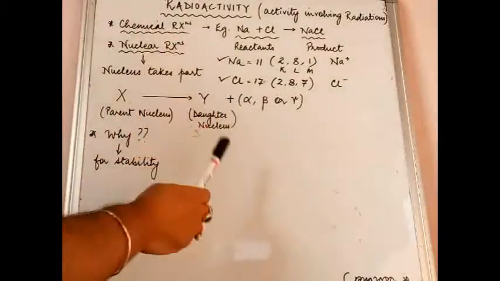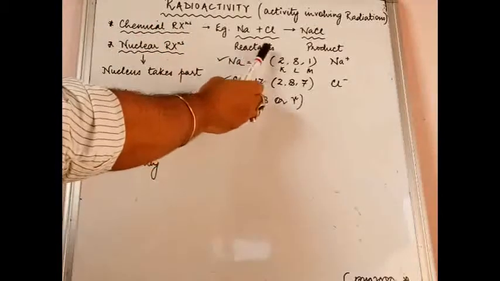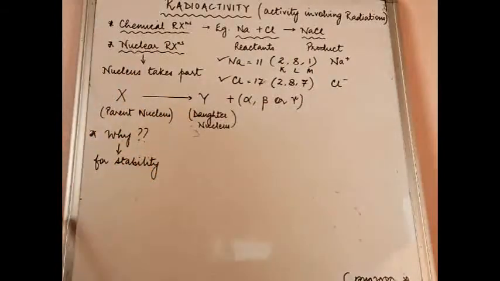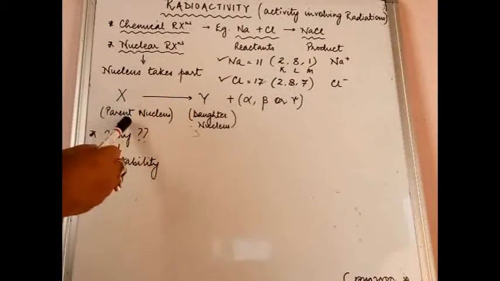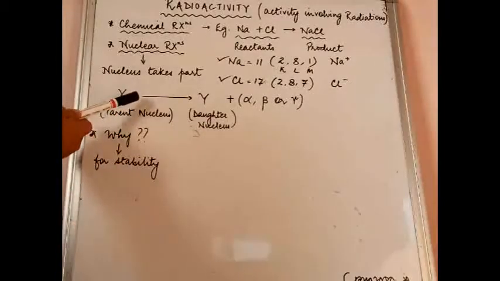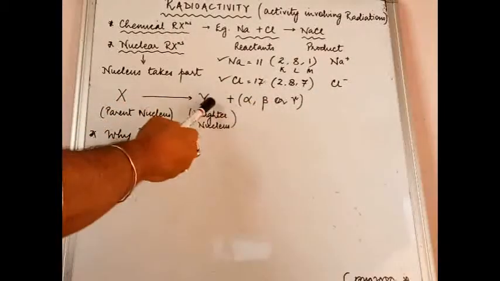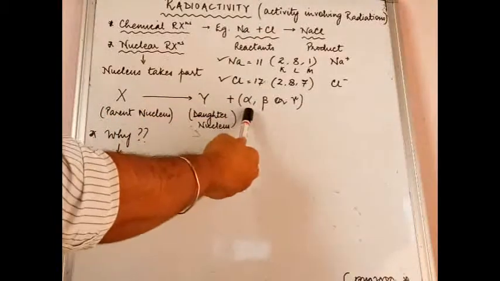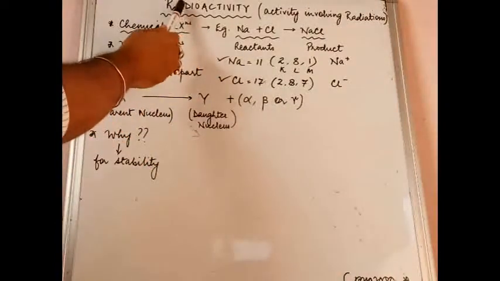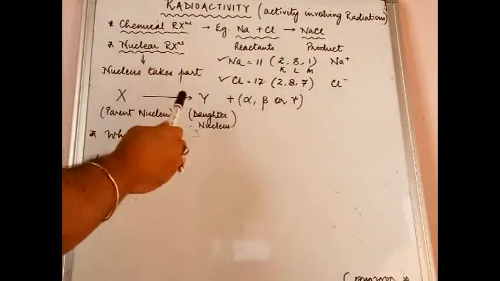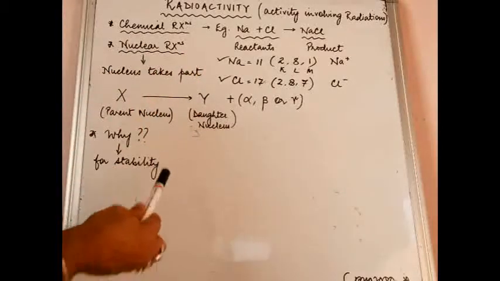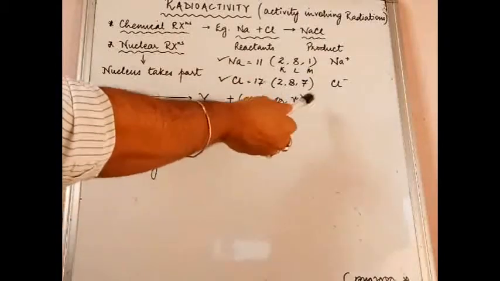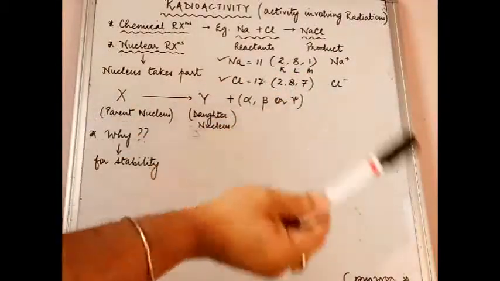Now, just like in chemical reactions we had reactants giving you products, similarly in nuclear reactions you will have a parent nucleus, which will be the original nucleus, and it will give you a new nucleus, the general name for which is daughter nucleus. And obviously there will be some radiations. Please remember, the topic is radioactivity, so this comes under nuclear reactions. This nucleus gives away either alpha or beta and gamma. These details we will study a little later.